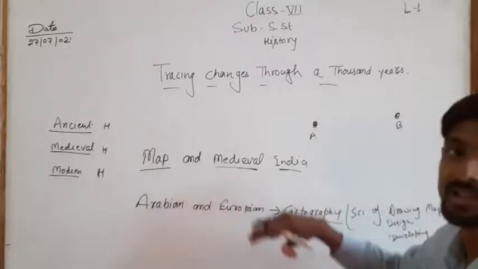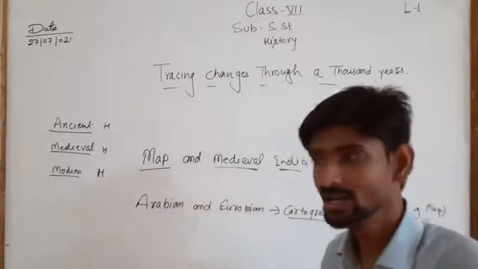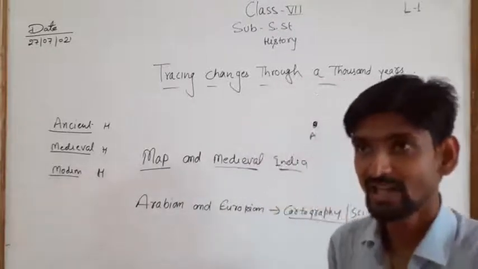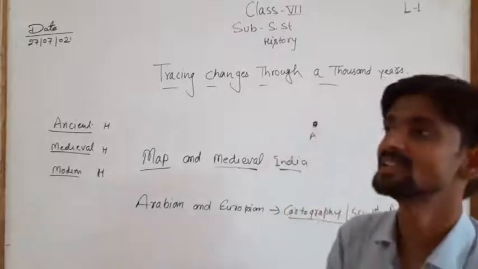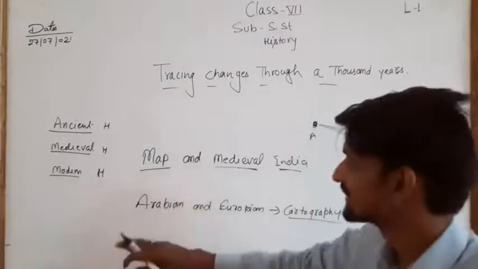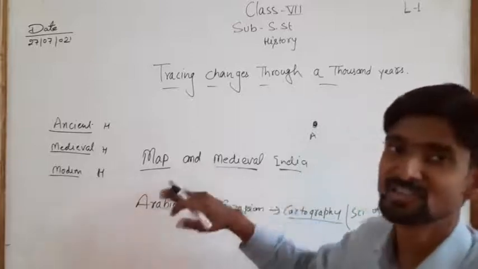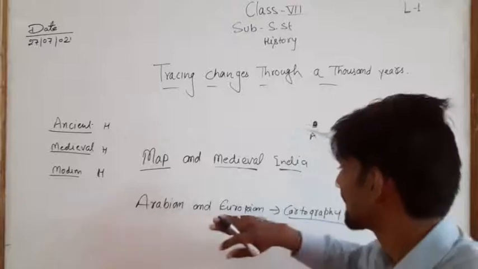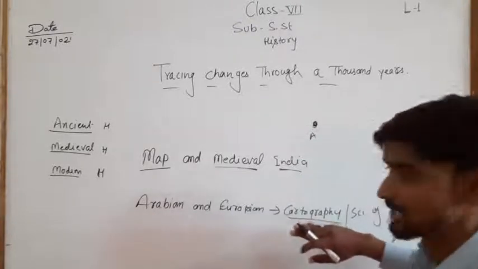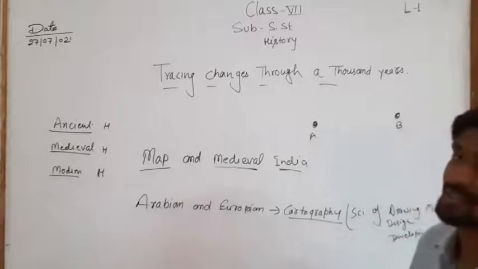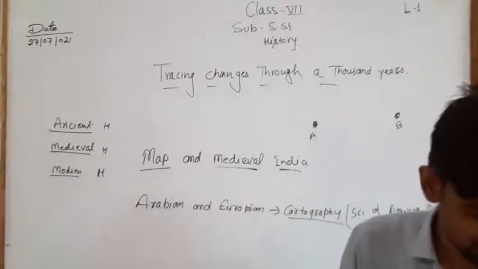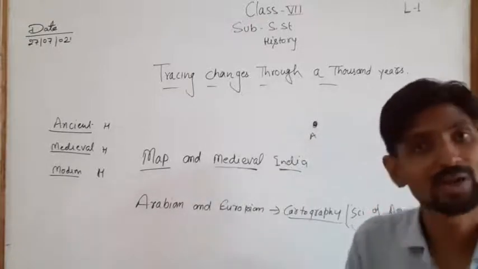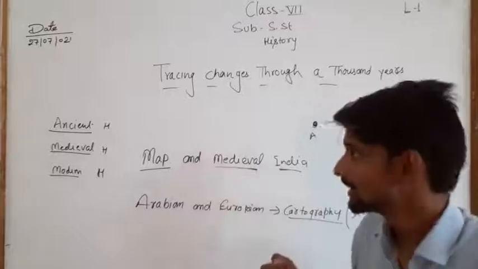So in the medieval period the Indian people started the trading, and for the trading they needed to go from one place to another place, and to go from one place to another place they needed some direction or maps. That is why we say that in the medieval period people realized the need of map, and in the Arabian and European context they learned cartography. Cartography is the science of drawing the map, the art of developing the map.